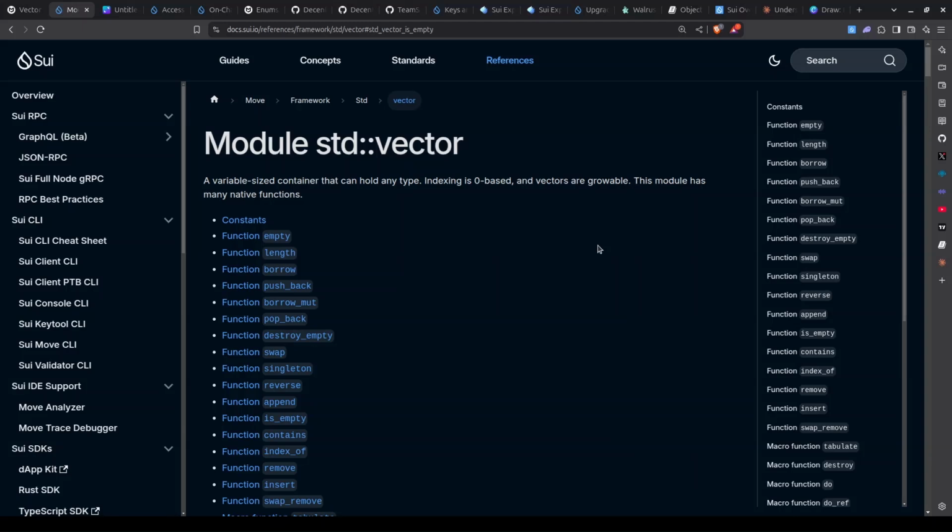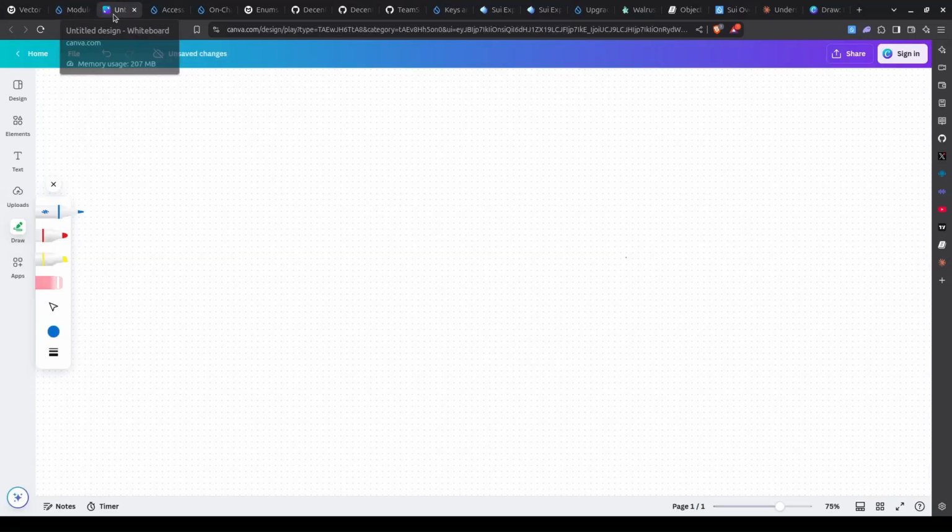Today I'm going to be talking about vector. So vector is a collection of elements of the same data type. So look at vector as a container which can hold elements of the same data type.